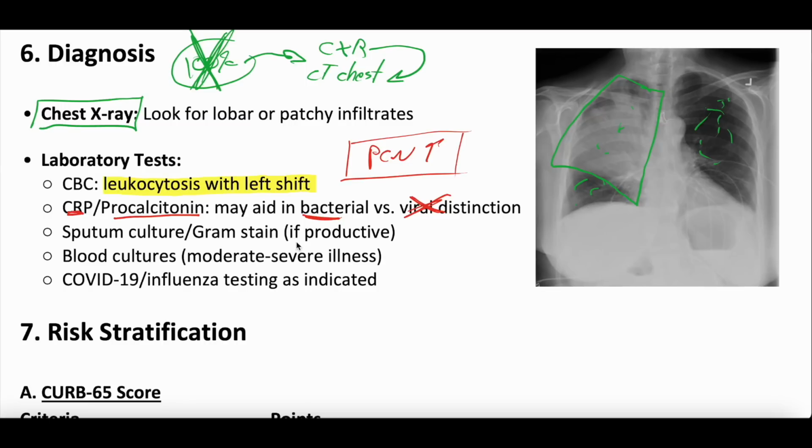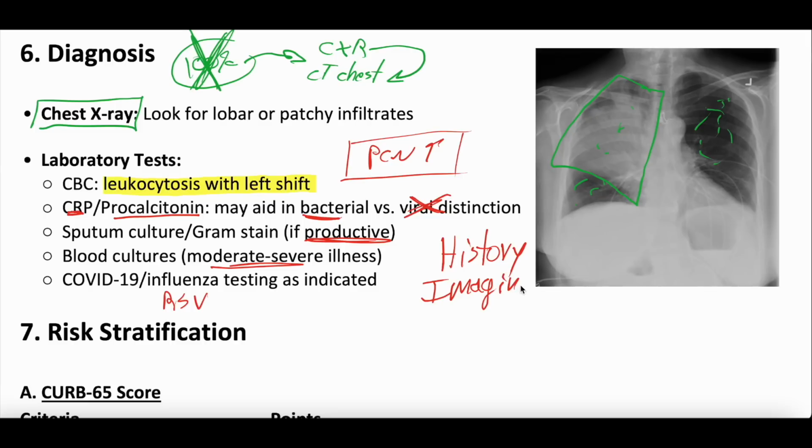Sputum culture and gram stain, if they have a productive cough, you can certainly send that off for culture. Blood cultures, if they have moderate to severe illness, so someone with mild pneumonia who you're sending home doesn't need blood culture, someone who's super sick that you're admitting to the ICU does. And then really you should do these viral studies, COVID, flu, RSV testing. But the big thing with pneumonia diagnosis is history. Imaging can be helpful, but it's not absolute.